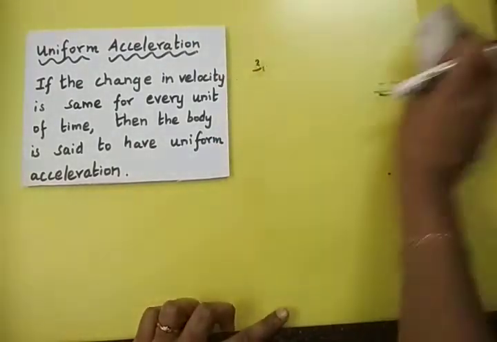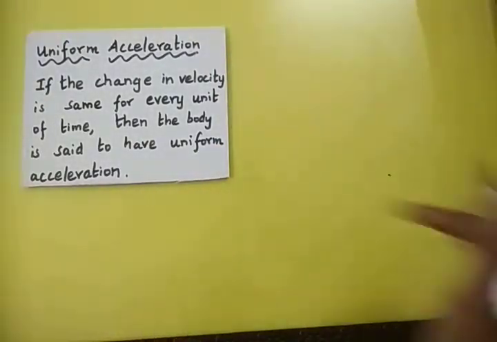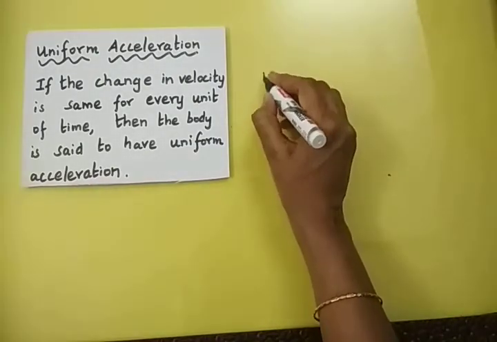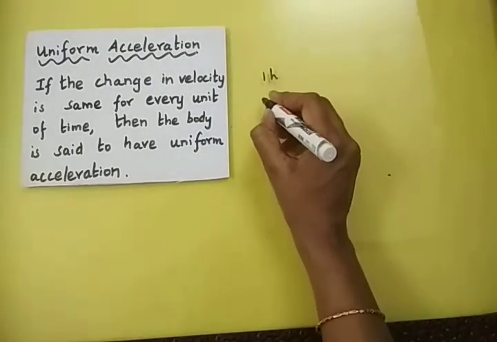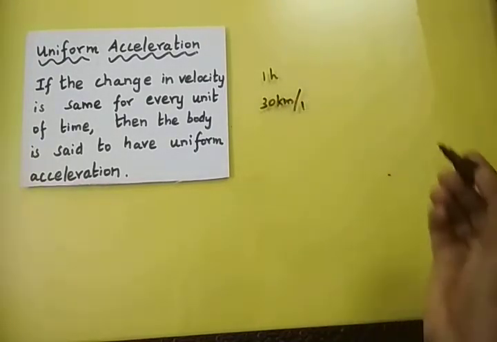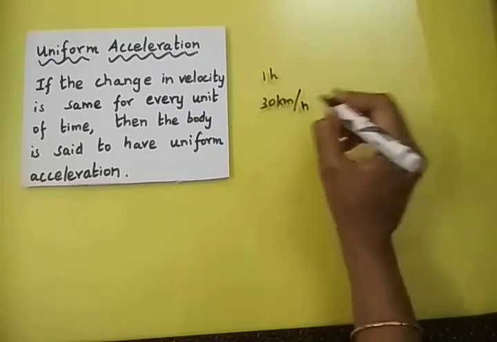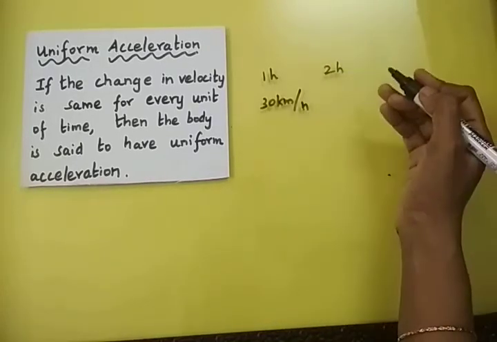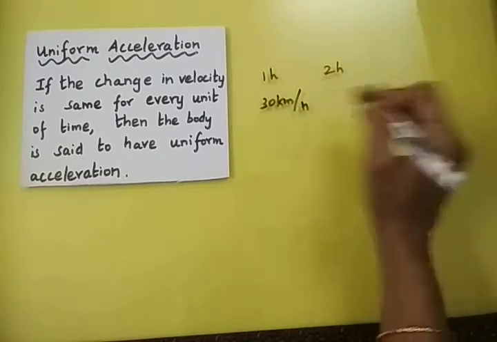Now imagine you are moving in a car, right? You are going to travel the first 1 hour with the speed of 30 km. That is, you are going to cover 30 km in 1 hour. The second hour, the same car, you will be traveling with a greater speed. Just think that there is no traffic.